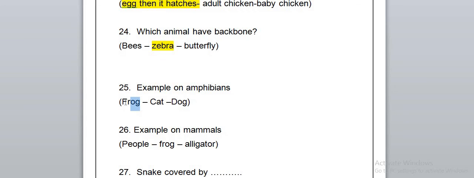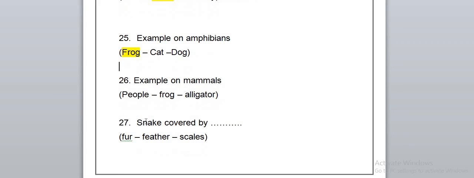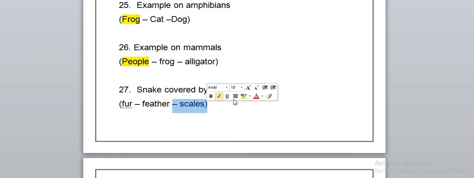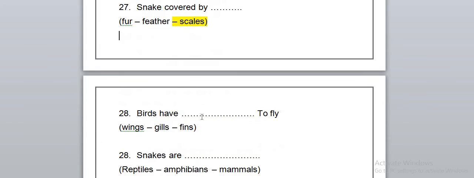Of course it's the frog. The amphibians' skin is moist and they live most of their life in the water. Examples of mammals: of course the mammals will be like us, the humans or the people. Snakes are covered with scales and not feathers nor fur.